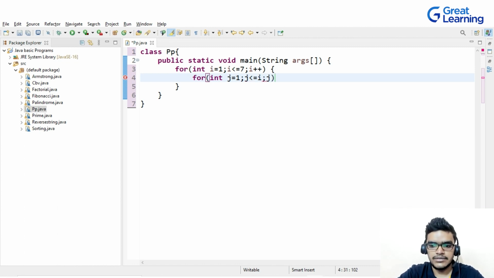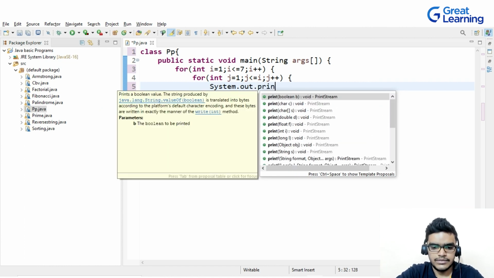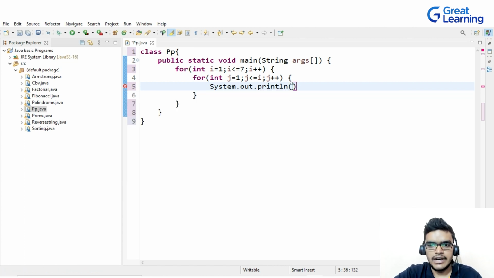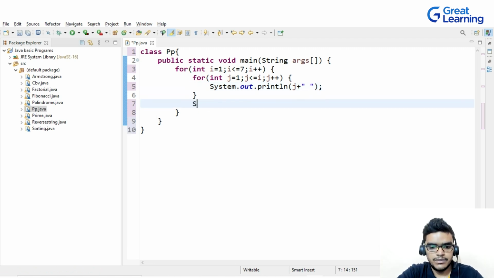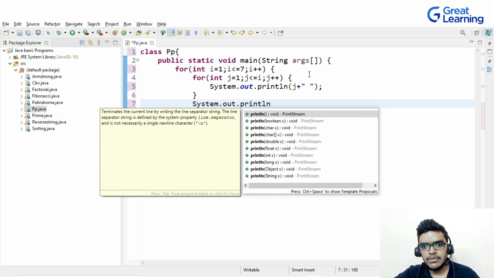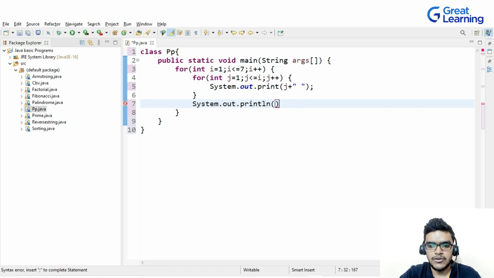and then I will do the increment, and inside this j loop I will write system.out.print, and then I will write j here, right? And I will give a space also. Now after this, I will write one more time system.out.println. Remember that I want the numbers in the same line, right? So I write print here, and if I want to jump into another line, that's why I'm using system.out.println.